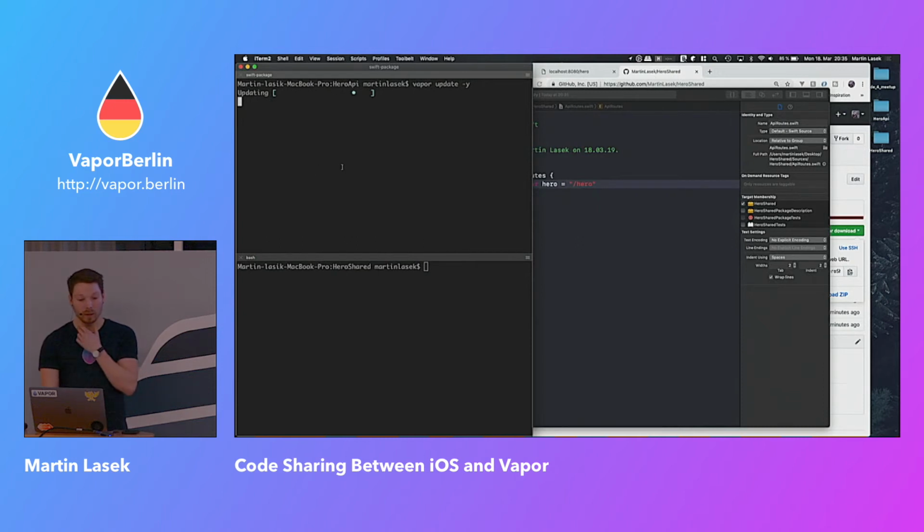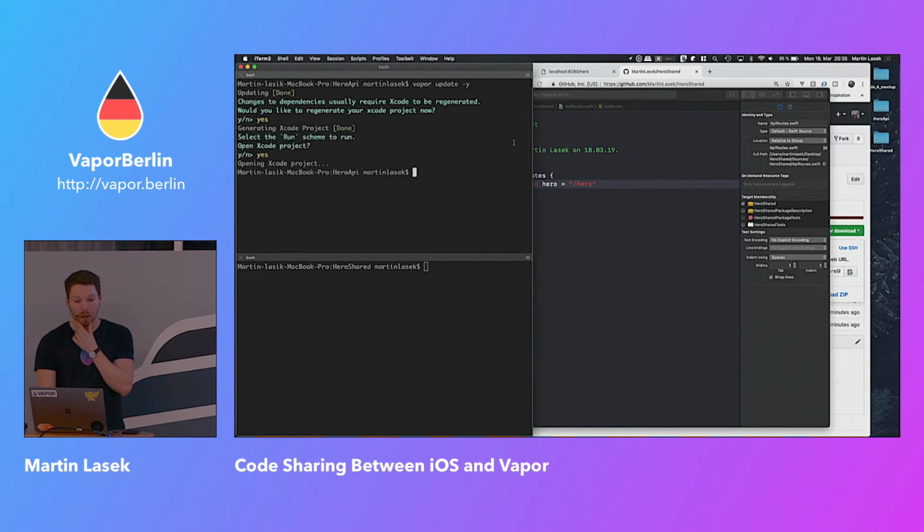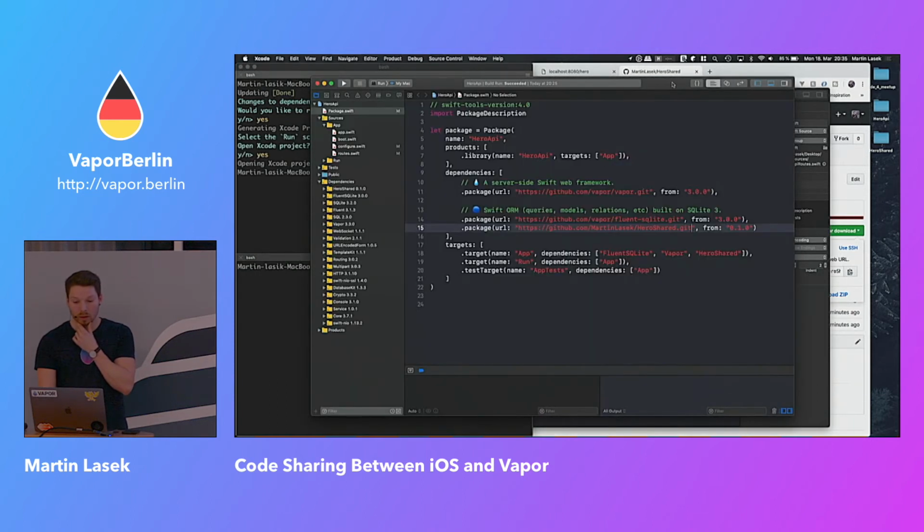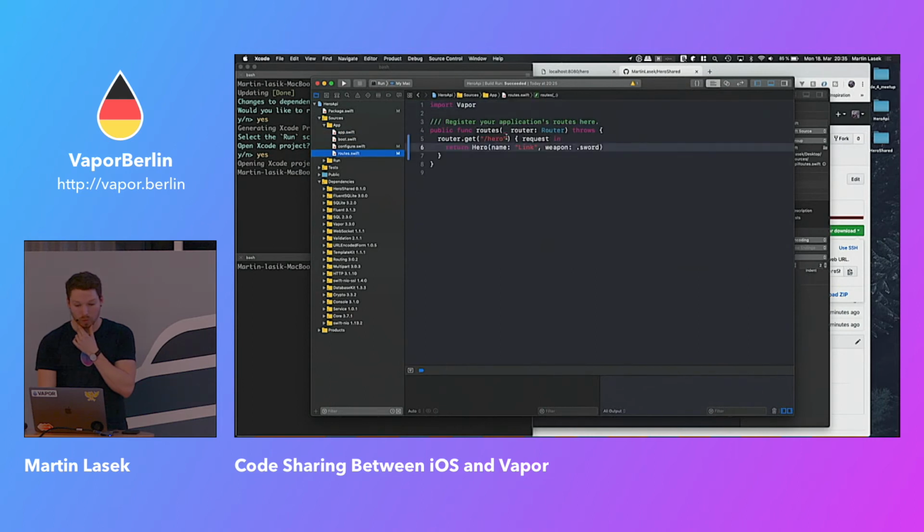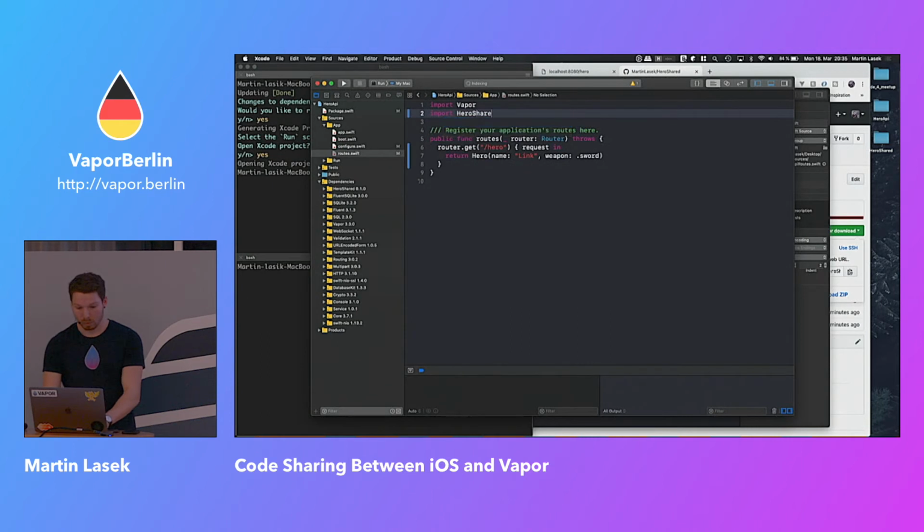So it will pull in the new dependency, it will open up Xcode, and we will be able to import it and use it in our routes.swift. So basically, Hero is not available as long as we haven't imported HeroShared. And we can see HeroShared here already. I'm not sure whether you can read it, but I think you might be able to. So HeroShared is there, and if we haven't done anything wrong with the access level, internal and public, it should just still work. And let's build it and make sure this works.